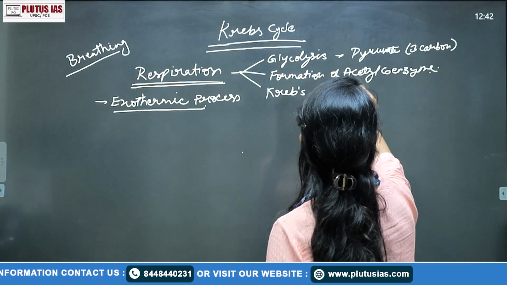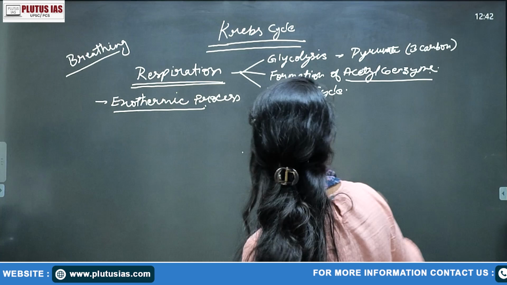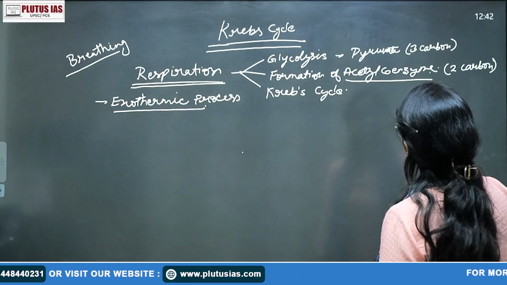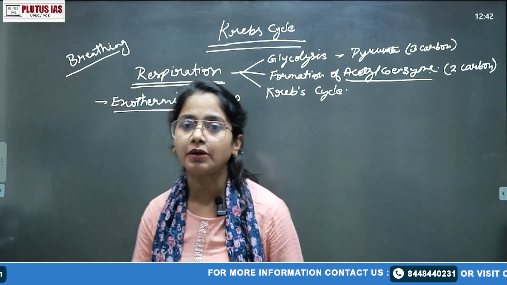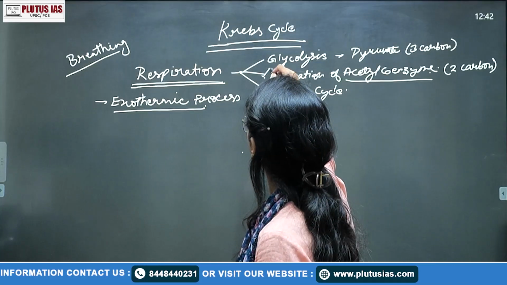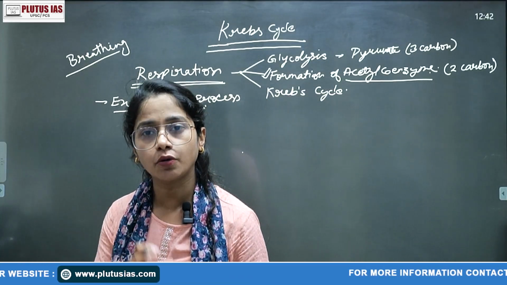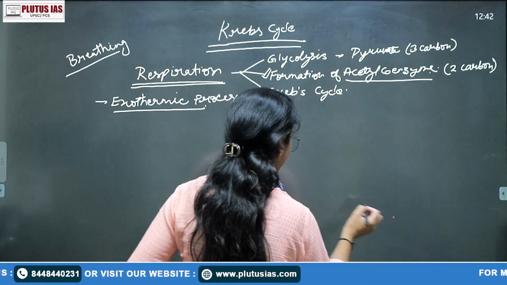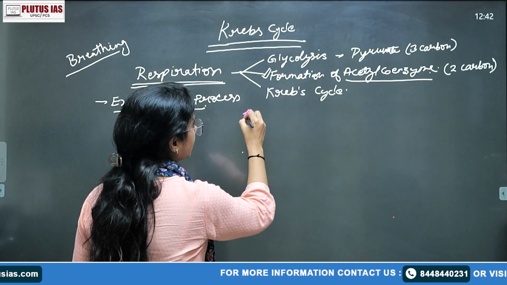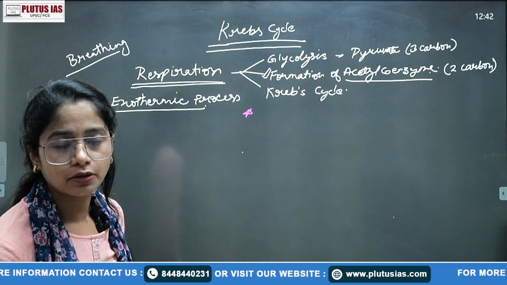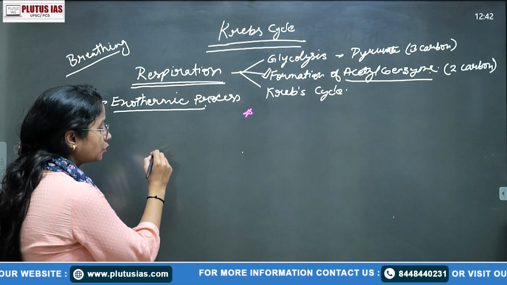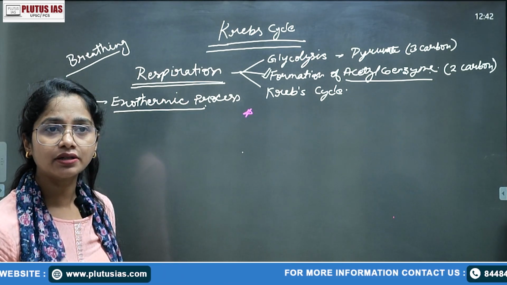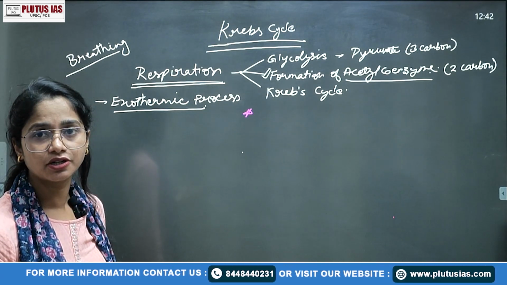From that pyruvate comes the formation of acetyl coenzyme. Acetyl coenzyme is a 2 carbon molecule, and this process occurs with the help of pyruvate dehydrogenase. It is an intermediate step that is important for the whole process of respiration. Why is this an exothermic process? As we covered in the last lecture on glycolysis, 2 ATP are consumed while 4 ATP are produced, so the net energy is 2 ATP molecules.